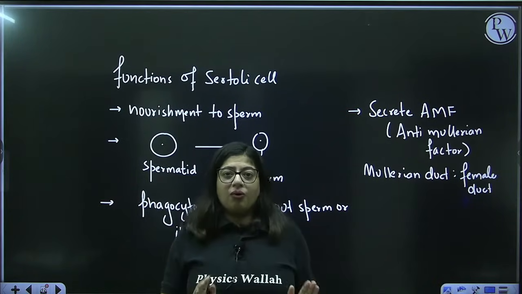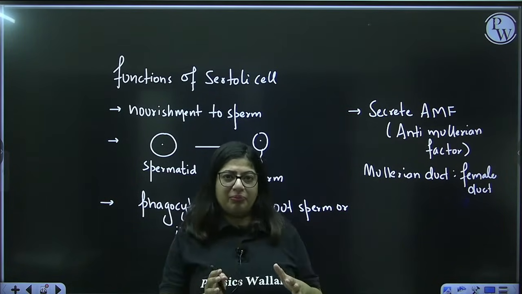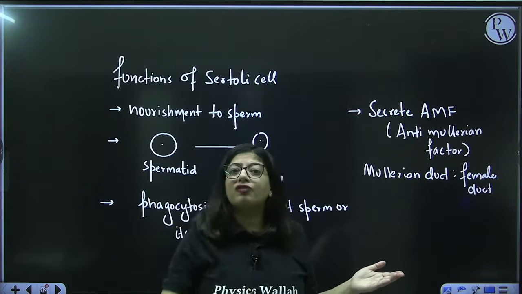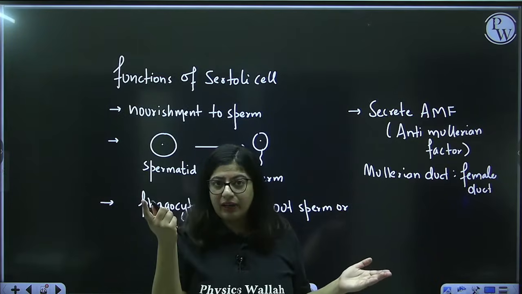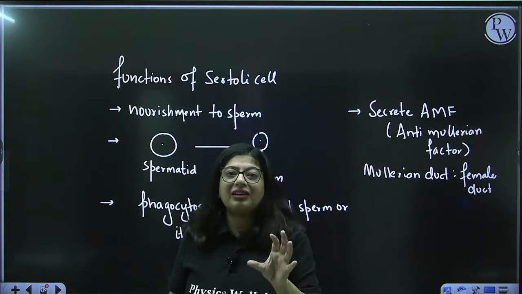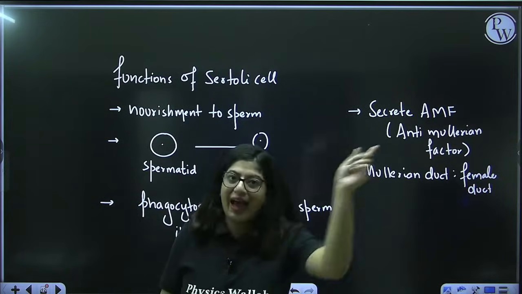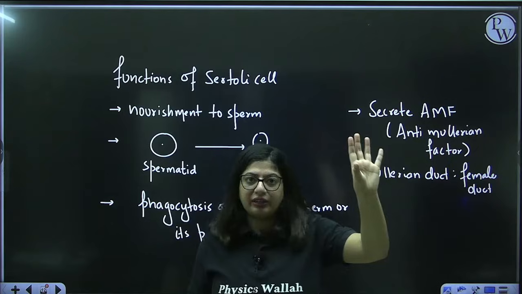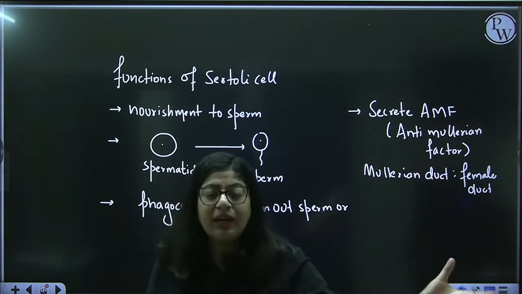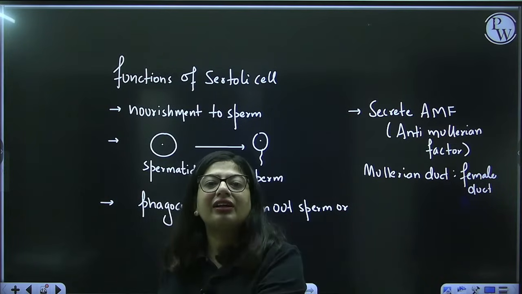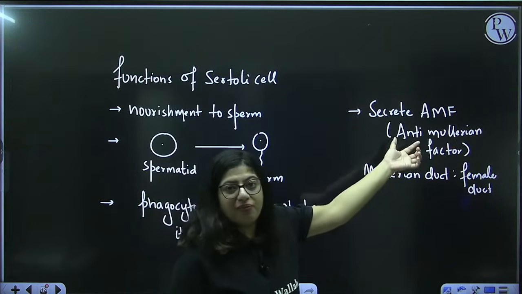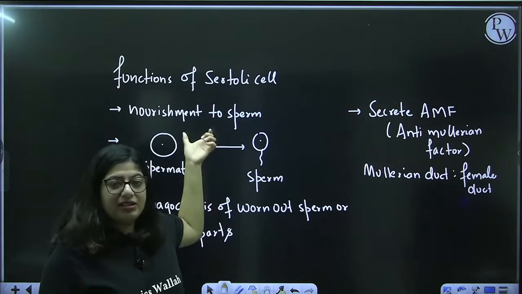So, now if a baby is a boy, it will also have Mullerian duct, but we don't want it to form fallopian tube, otherwise it will be a female. If the embryo is a boy's embryo, then its Mullerian ducts need to be destroyed. Every embryo, whether it is a boy or a girl, has Mullerian duct. But in the boy, these Mullerian ducts are destroyed or inhibited by this AMF, which is secreted by Sertoli cell.